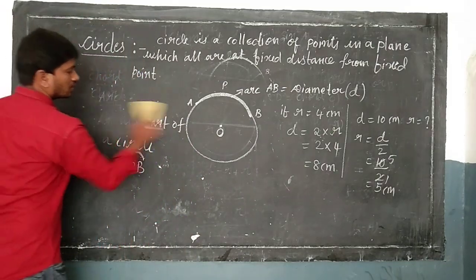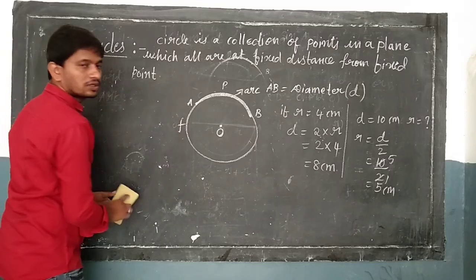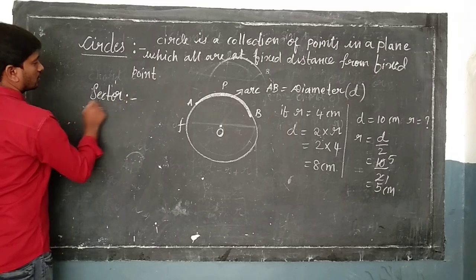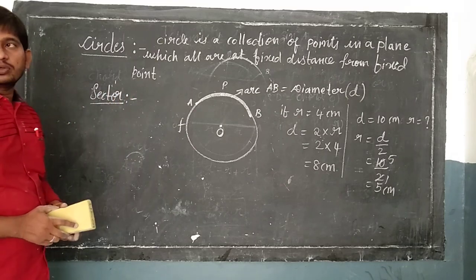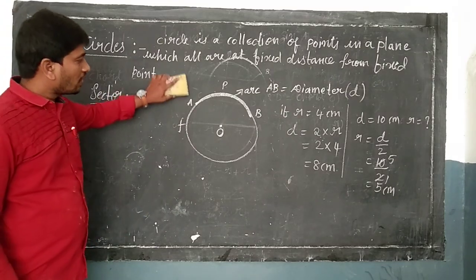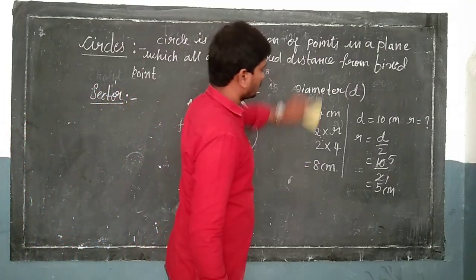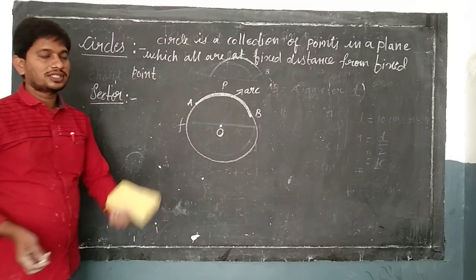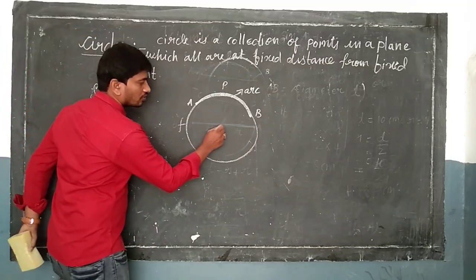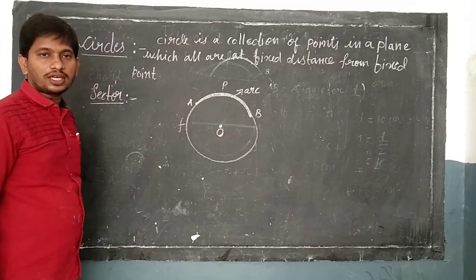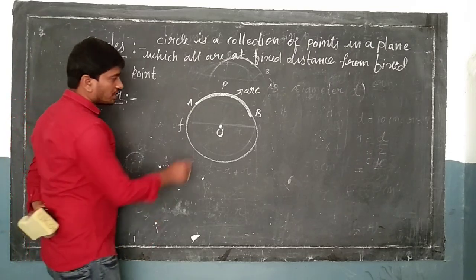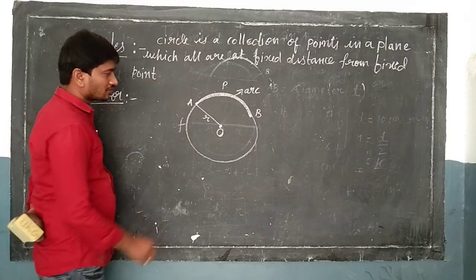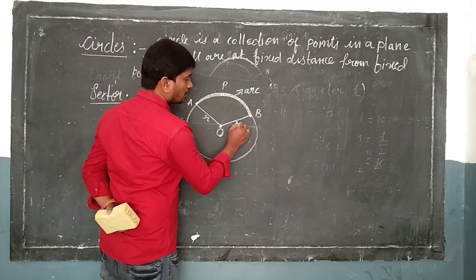Yes? Now coming to sector. What do you mean by sector, students? Sector is nothing but, see here, O is our center. What is OA? OA is the radius of the circle. What is OB?